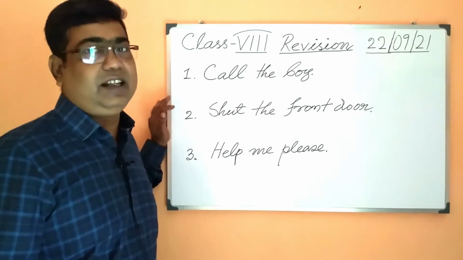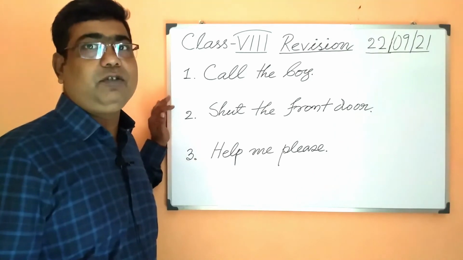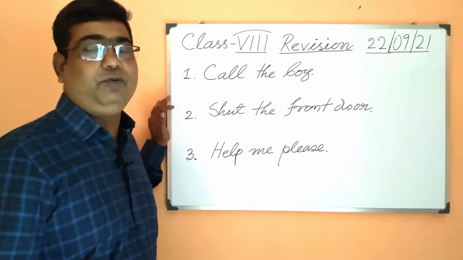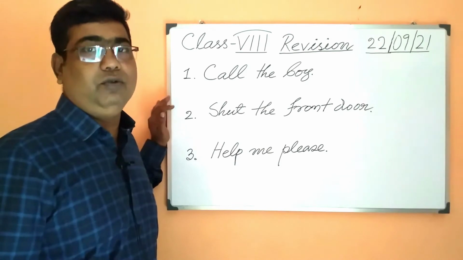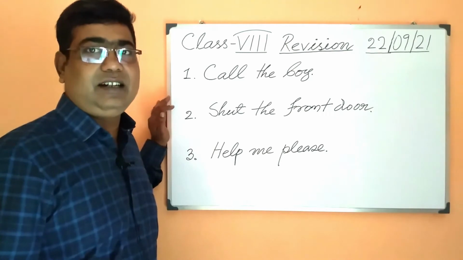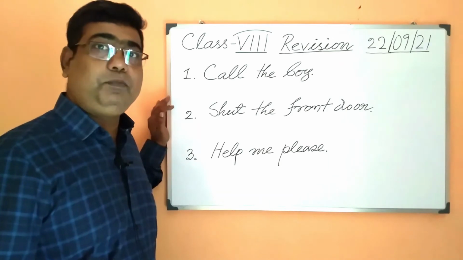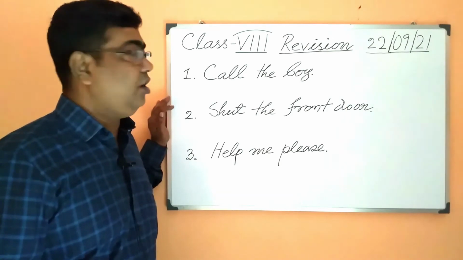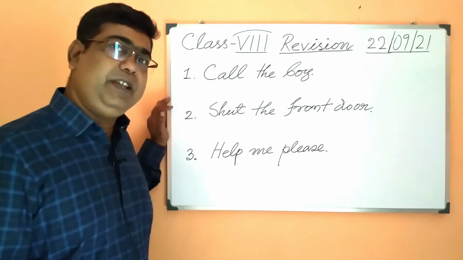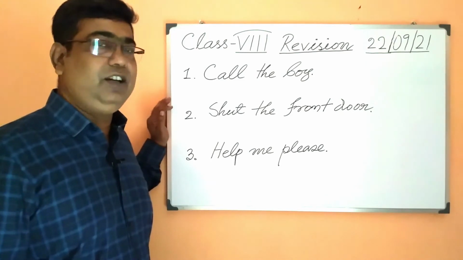Okay, now let us transform these sentences from active to passive. For transforming each of the sentences from active to passive, we have a particular rule, we have a formula for an imperative sentence. What is that? Let plus object plus be plus past participle, and plus complement if any. Okay, once again let me repeat. Let plus object plus be plus past participle. This much if you keep in your mind, it will do.